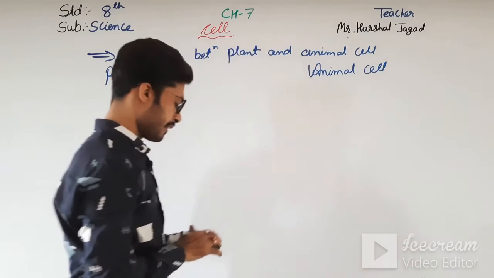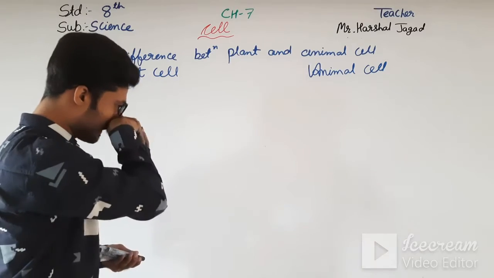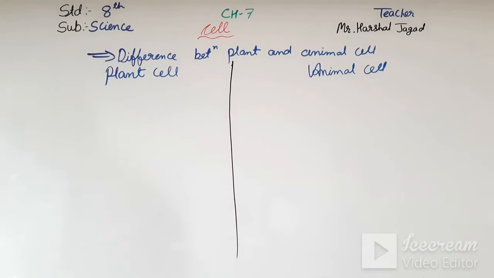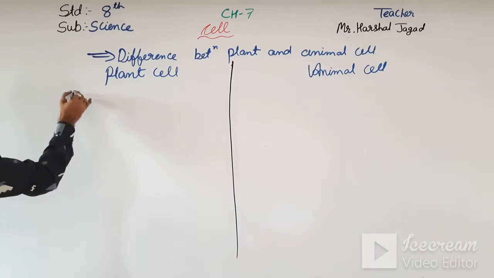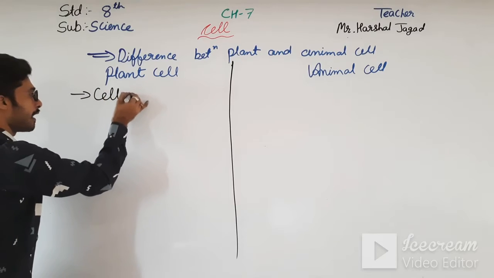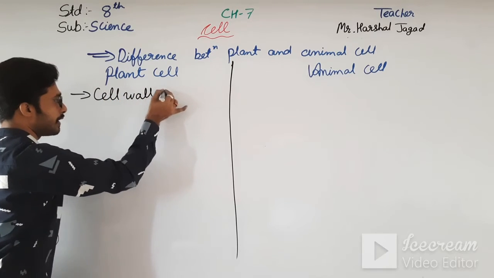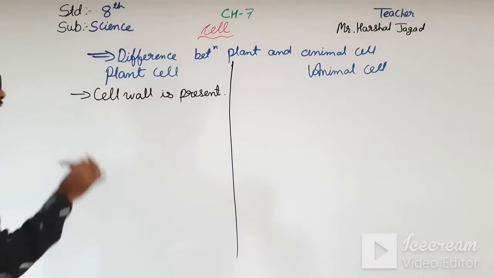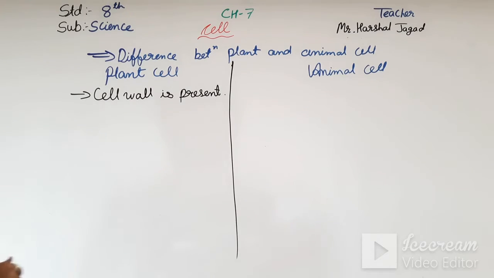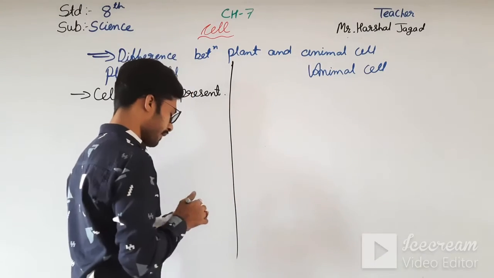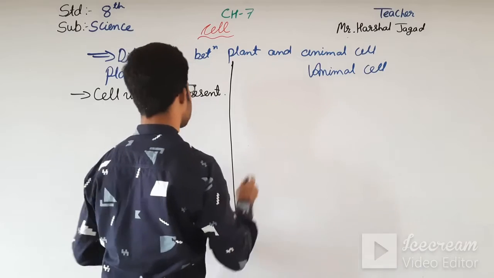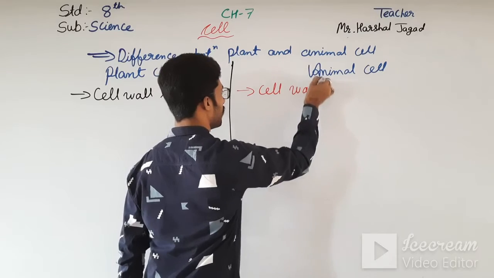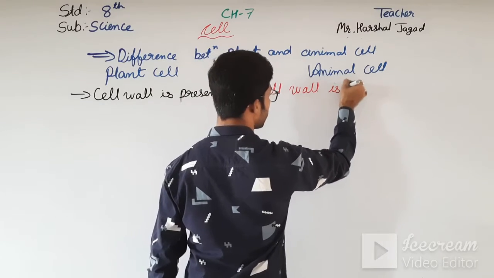Okay students, if we just take the difference of it, the first difference: cell wall is present in the plant cell. Okay students, here in the animal cell, cell wall is not present, or absent.